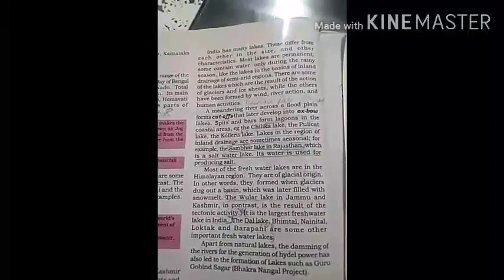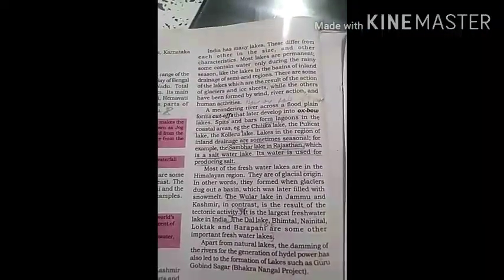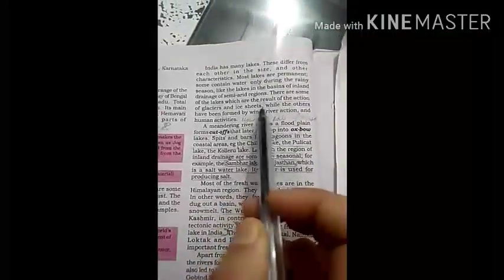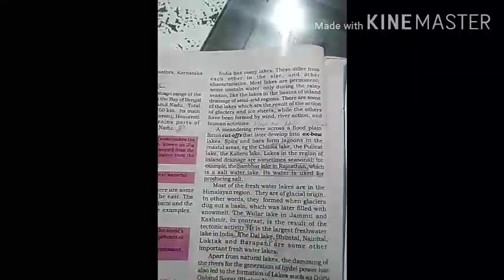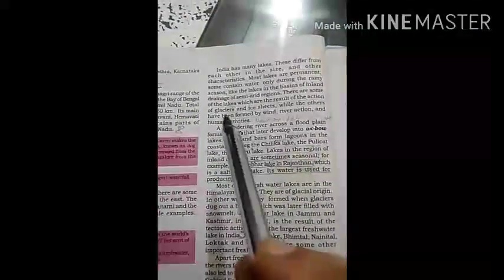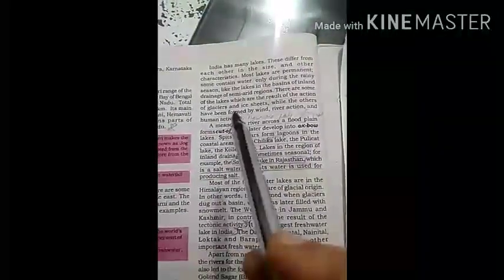And how are these lakes formed? Lakes are formed by different factors. First, they are the result of the action of glaciers and ice sheets. The lakes found in the Himalayan region are formed by the action of glaciers and ice sheets.